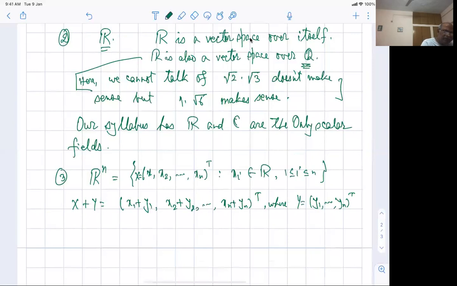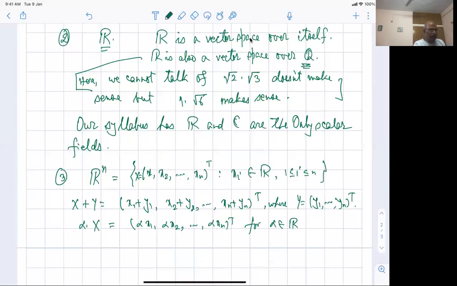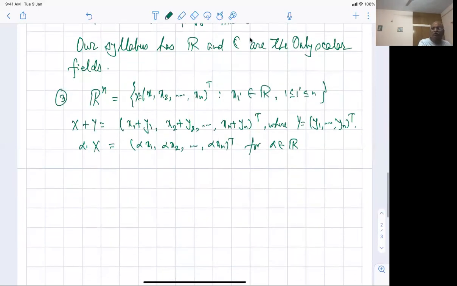I didn't write it, so I'm writing it now. Similarly, scalar multiplication is alpha x1, alpha x2, ..., alpha xn transpose, for alpha belonging to R. Is that okay? You can check that all the properties are satisfied because it is similar to R3 itself, nothing special about it.